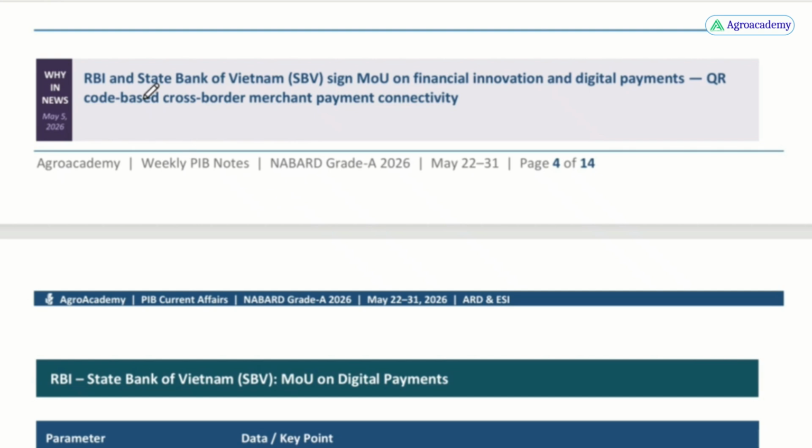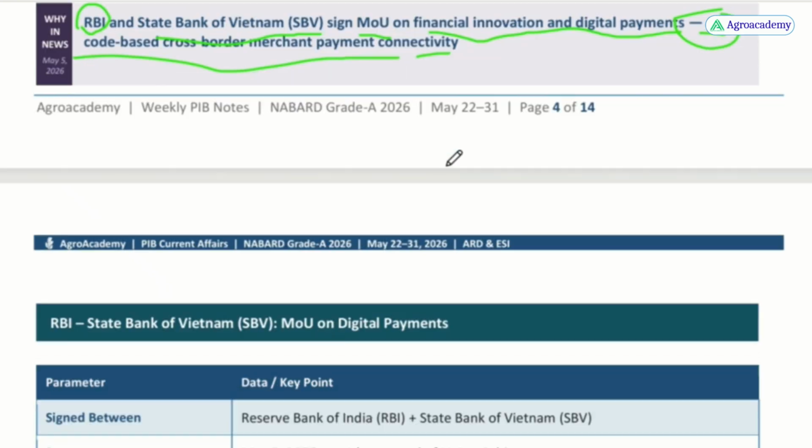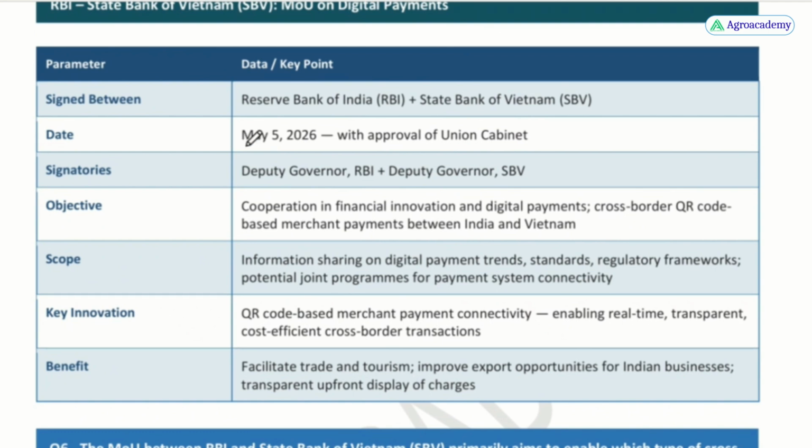The next comes the RBI, our Central Bank, and the State Bank of Vietnam have signed an MOU, Memorandum of Understanding, on financial innovation and digital payments. This will be a QR code based cross-border merchant payment connectivity. You just need to remember these two things, RBI and State Bank of Vietnam, and that this is QR code based. It was signed on May 5, 2026, and the signatories were the Governor, Deputy Governor of RBI and Deputy Governor of State Bank of Vietnam.